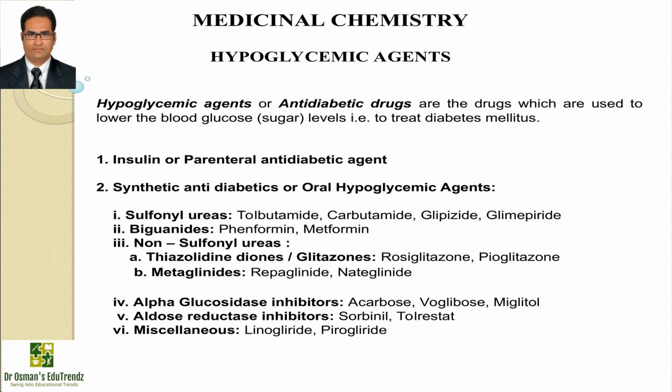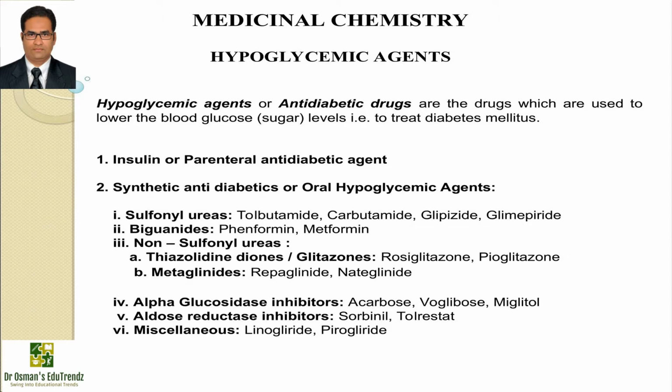Oral hypoglycemic agents are subdivided into 6 classes. The first subclass is sulfonylureas, example tolbutamide, carbutamide, glipizide, glimepiride. The second subclass is biguanides, example phenformin, metformin. The third subclass is non-sulfonylureas, example thiazolidinediones or glitazones, example rosiglitazone, ciglitazone, pioglitazone. And the second subclass for non-sulfonylureas is meglitinides like repaglinide, nateglinide.